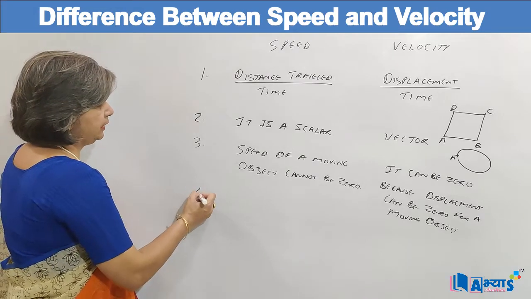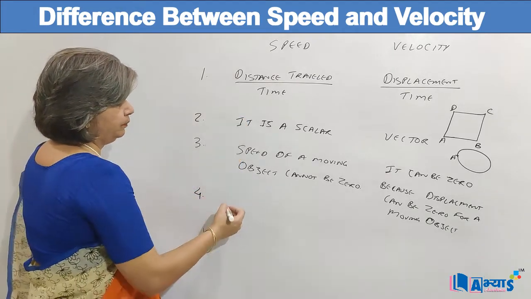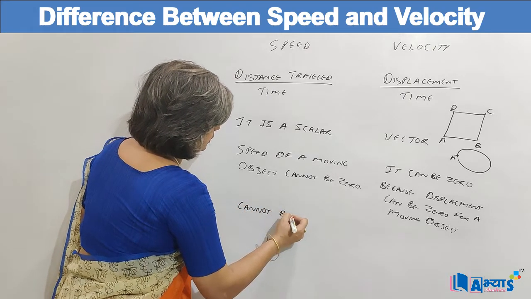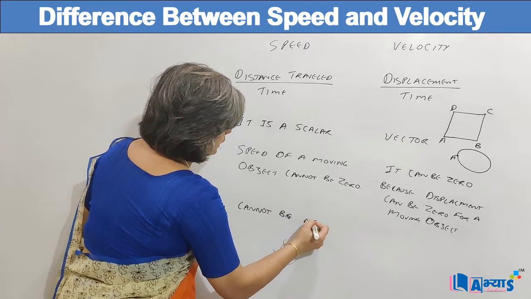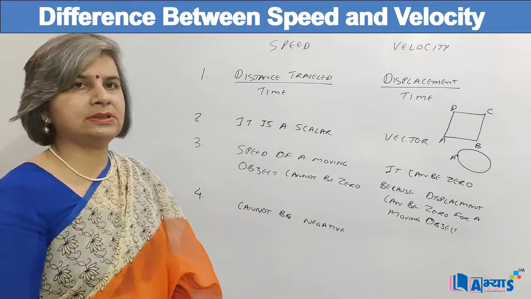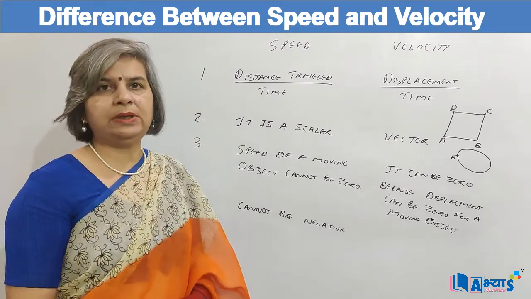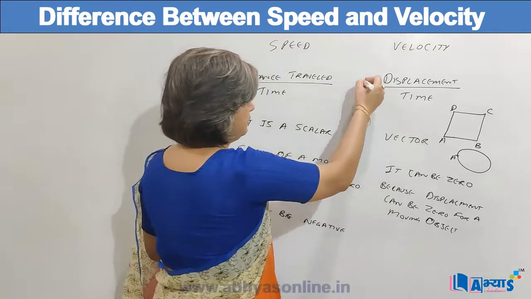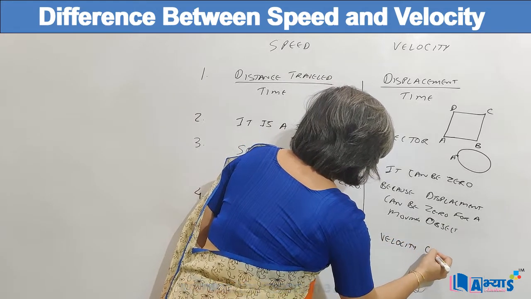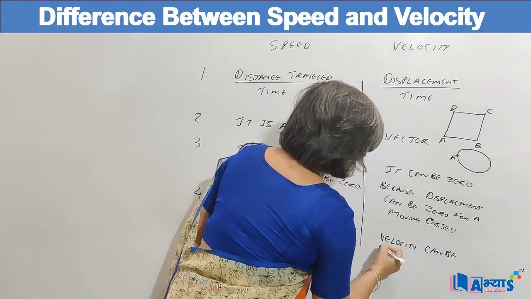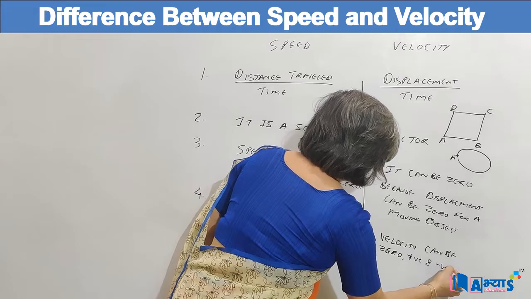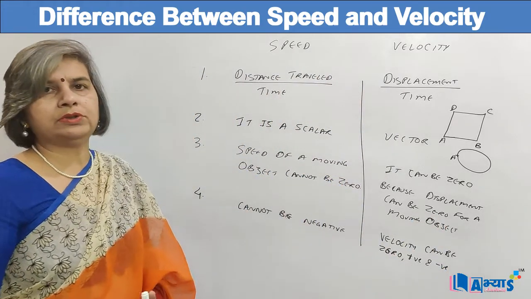And the fourth point that we can discuss is that speed cannot be negative, because whenever an object is moving, a certain distance has been travelled, so the speed cannot be negative, whereas velocity can be zero, positive and negative.